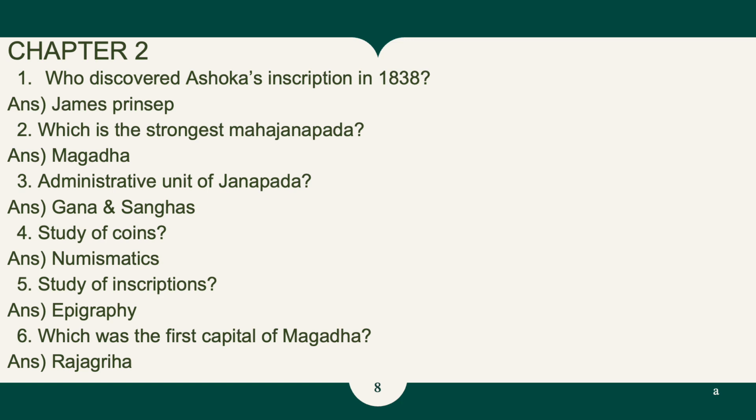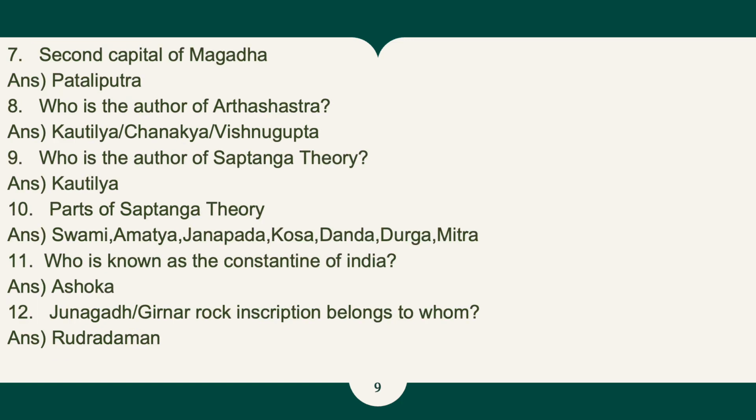Sixth one, which is the first capital of Magadha, and that is Rajagriha. Seventh one, which is the second capital of Magadha, that is Pataliputra. Eighth one, who is the author of Arthashastra, and that is Kautilya, also known as Chanakya or Vishnugupta. And who is the author of Saptanga theory, and that is Kautilya.